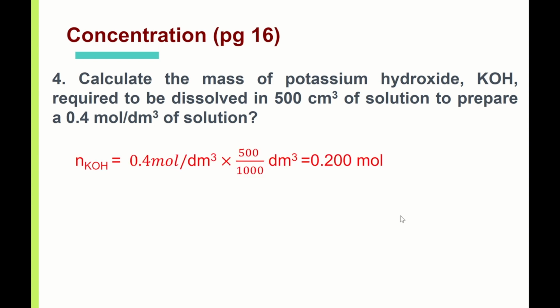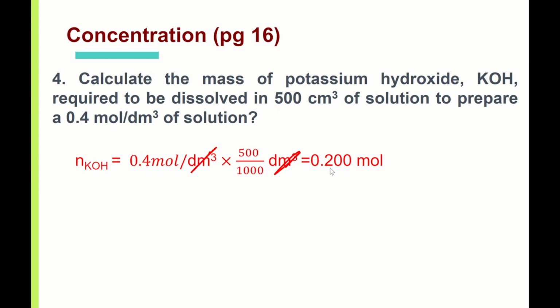So first of all, I have 0.4 mole per dm cube. I need to prepare 500 cm cube. So I will need to calculate the number of moles first. If you take a look at this equation, I use the concentration equation: mole per dm cube multiplied by dm cube. So I cancel away the dm cube unit. You realize that I managed to get the number of moles, which is 0.2. So I need 0.2 moles of KOH.